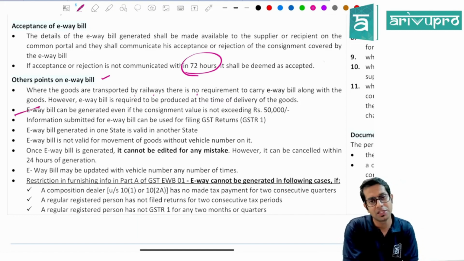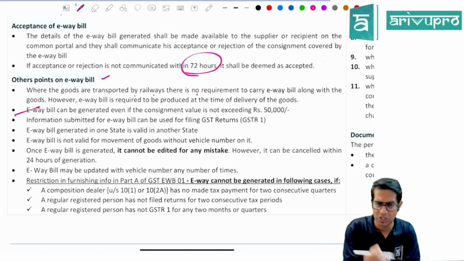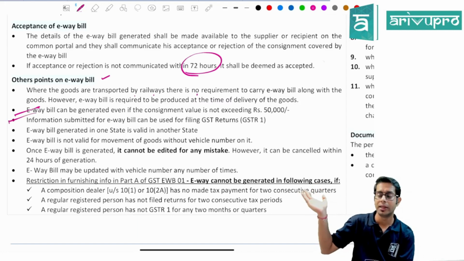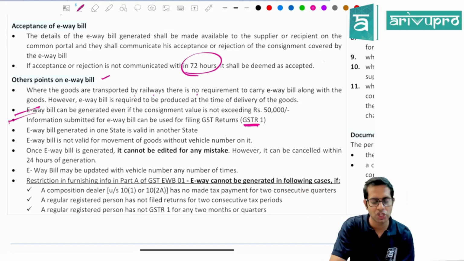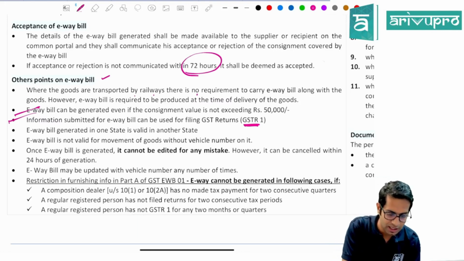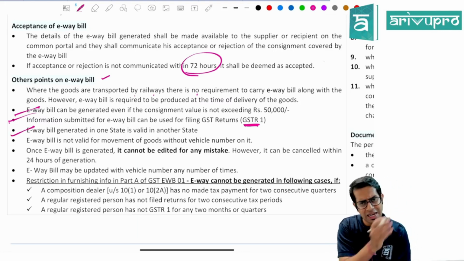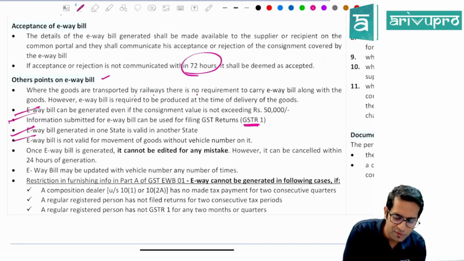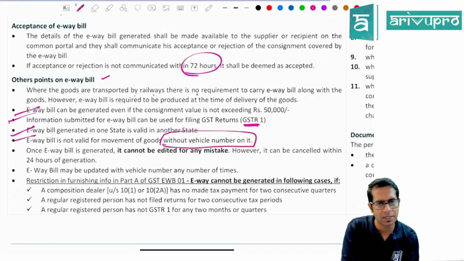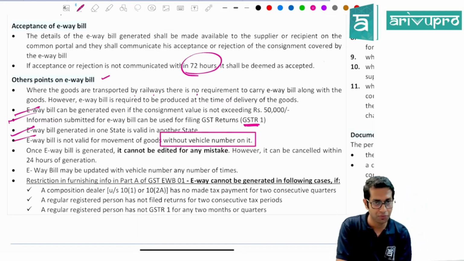And e-way bill can be generated even if the value is less than 50,000 rupees, if the consignment value is less than 50,000. Now, whatever e-way bill you are generating, this will also help you in taking the information in GSTR when filing your GST returns. E-way bill once generated in one state will be valid for entire India. E-way bill will not be valid if there is no vehicle number mentioned on that particular vehicle.